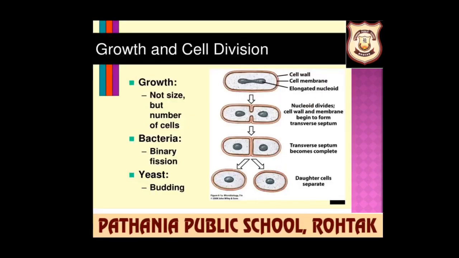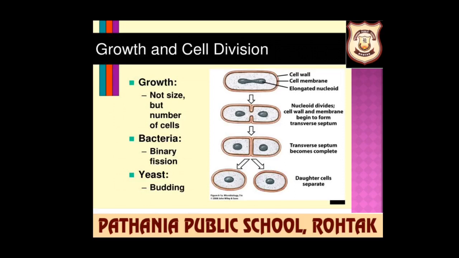Okay, so now moving on to cell growth and cell division. See, when a cell is formed it is small, but gradually it grows in size. After reaching a certain size, the cell divides to form more cells. During division, first the nucleus splits into two parts, then the cytoplasm divides into two separate parts across the middle. It is shown in the diagram also.